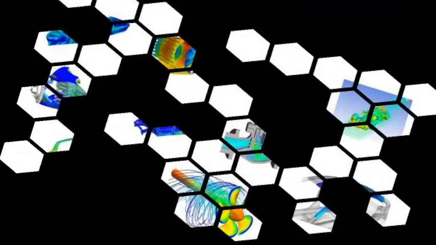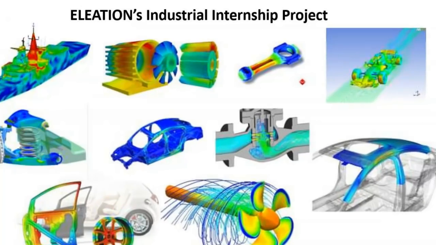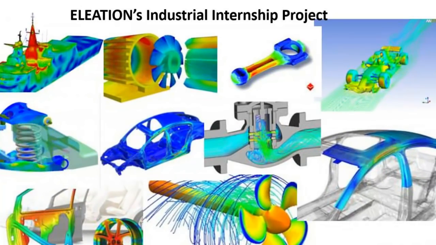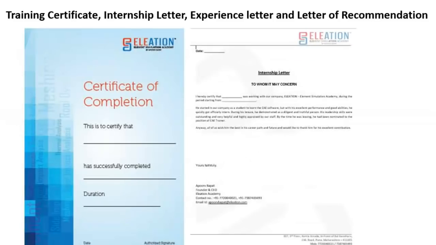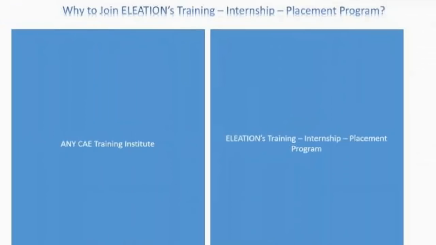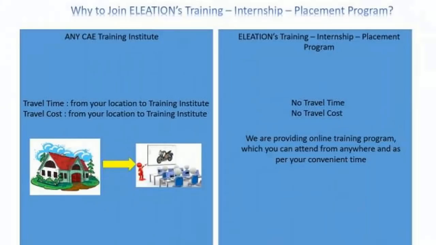All the students of ELEATION's training internship placement program will get an individual industrial internship project on CAE. All the students will get a training certificate, internship letter, letter of recommendation, and experience letter. Now I will cover why to join ELEATION's training internship placement program. If you join any institute, then you have to invest travel time and travel cost in addition to the training fees.